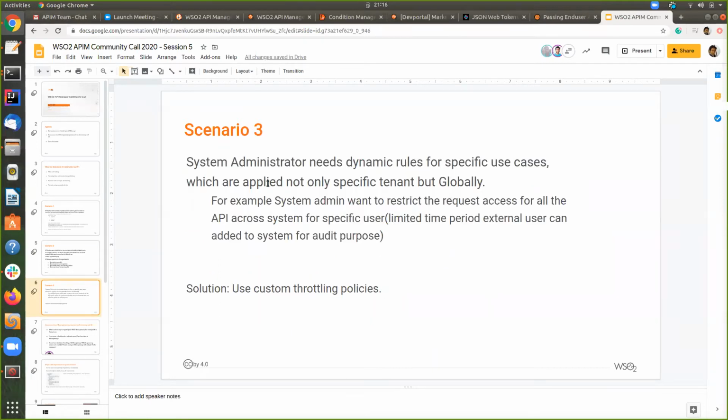Up to now, I've been discussing the throttling policies which apply for specific tenants or tenant users. But sometimes in scenarios the system admin needs a dynamic rule for specific use cases, which applies not only to a specific tenant but globally, such as for audit purposes, when someone comes to the company and someone needs to restrict the whole API set for that particular user. So how do we achieve that kind of scenario? We can use custom throttling policies for that.